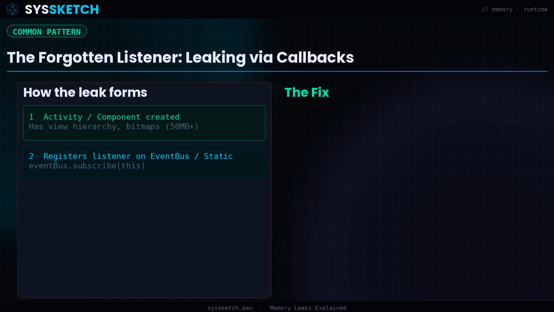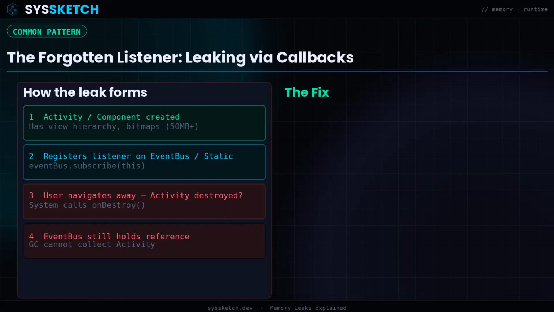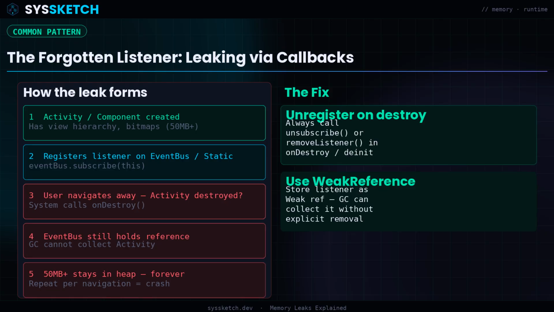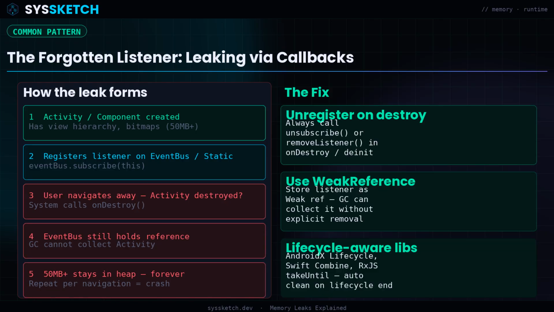The most common real-world leak pattern is the forgotten listener. You register a callback, an event handler, or an observer. Somewhere in your codebase, a static list or a singleton keeps a reference to that listener. When the object that registered the listener is done, the listener still points back to it. The singleton keeps the listener alive. The listener keeps the original object alive. Nothing gets collected. In Android development, this is called a context leak. You pass an activity into a background task or a static field. The activity is supposed to be destroyed when the user navigates away.